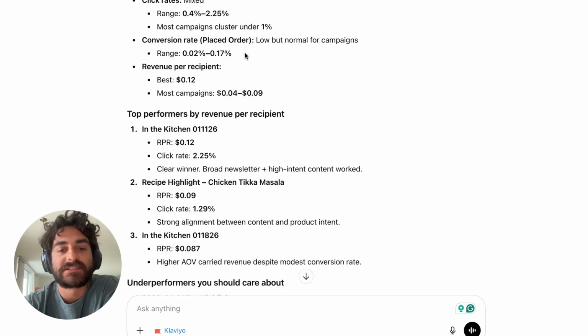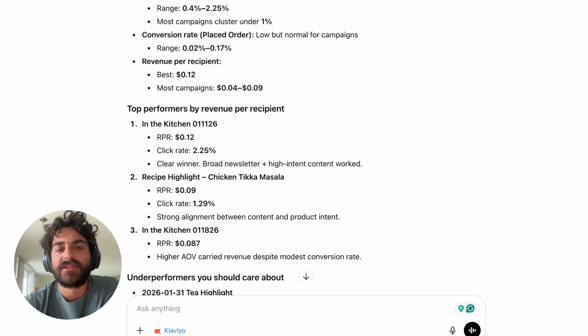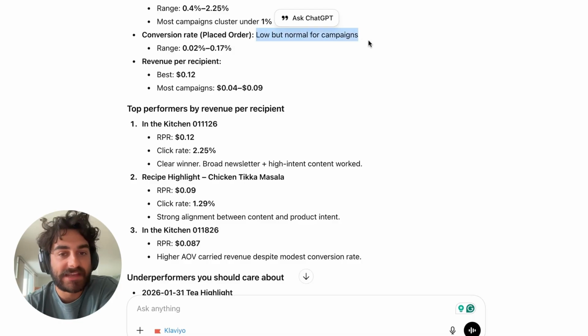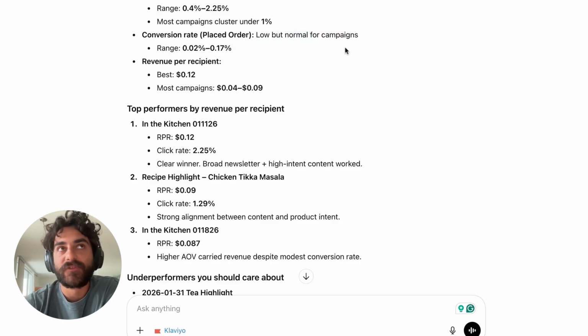So this is the first sign of something that, contextually, might be right, might not be right. In this case, this is a massive range. And I'm actually curious to know, is ChatGPT taking this insight, low but normal for campaigns, from Klaviyo's data set somehow? Or is this just ChatGPT's large language model making that assessment based off other data it has about industry benchmarks and things like that?